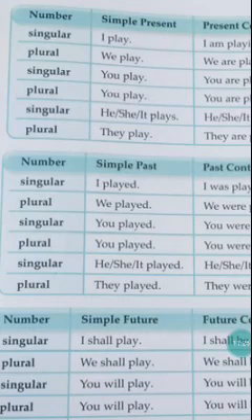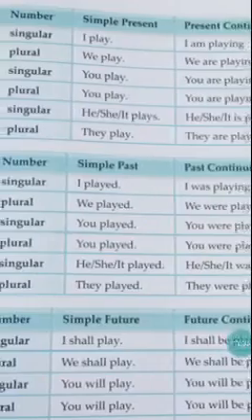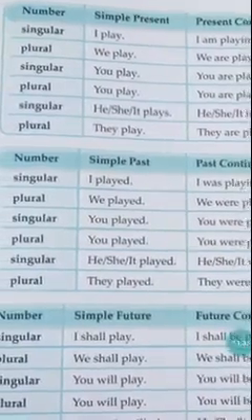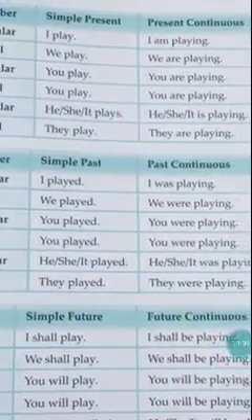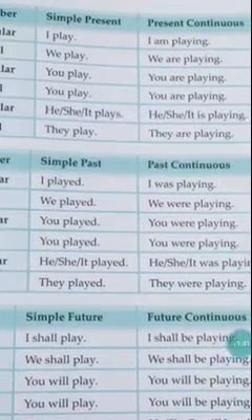Here now, singular and plural, they have given us in singular form and also in the plural form. For simple present singular, you say I play. The same thing in present continuous, you'll be explaining as I am playing. The action is continuing. I am playing.